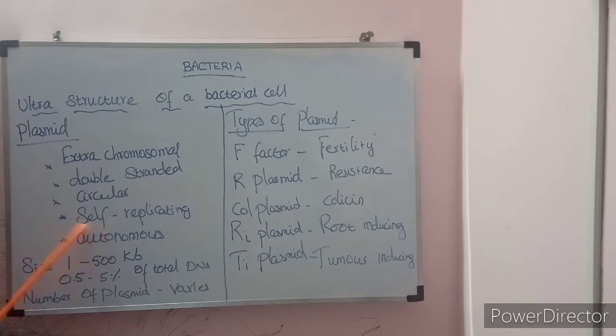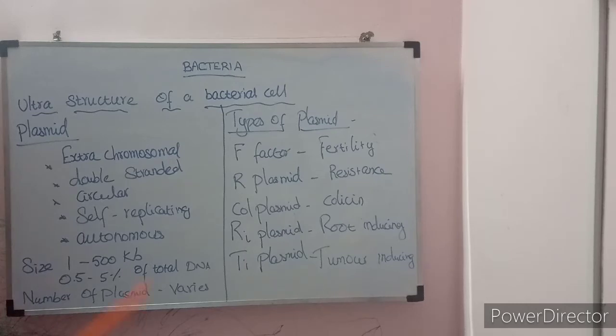Self-replicating: it replicates by itself. It is not dependent on the bacterial cell or the chromosome. So it is autonomous. If it wants to replicate, this plasmid alone replicates. So it is an extra-chromosomal, double-stranded, circular, self-replicating, autonomous element. The size varies from 1 to 500 kb, and only 0.5 to 5% of the total bacterial DNA content is plasmid. In each bacterial cell the number of plasmids will vary. Some bacterial cells have 1 or 2 plasmids and some contain many plasmids.